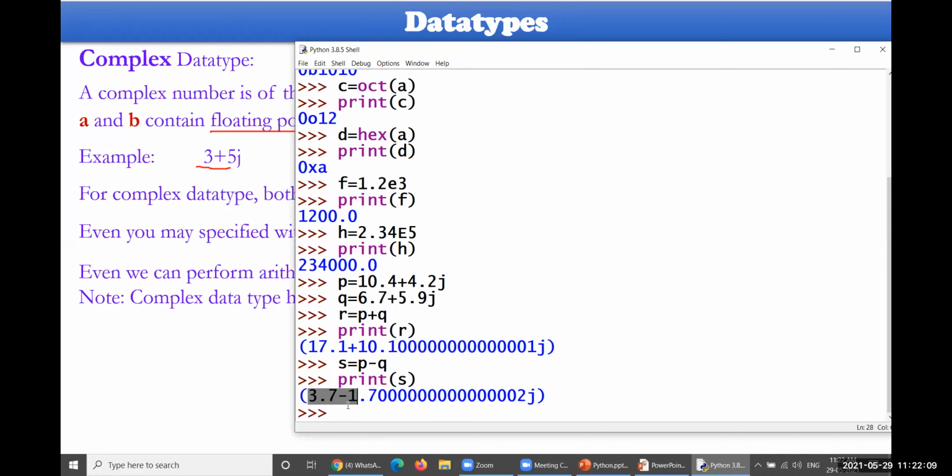Minus 1.7, because when compared to 5.9, 4.2 is somewhat smaller value. So that is why we got minus.